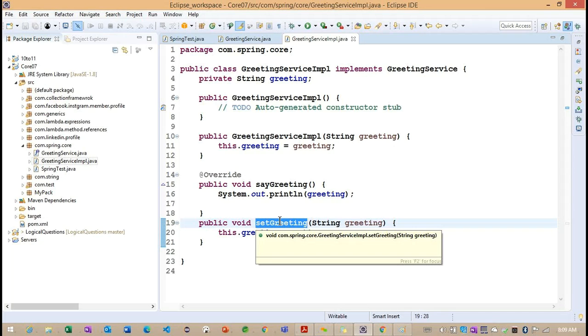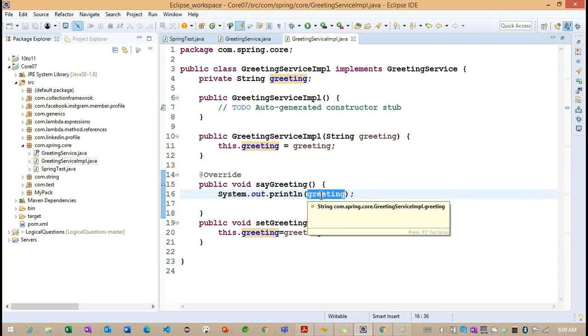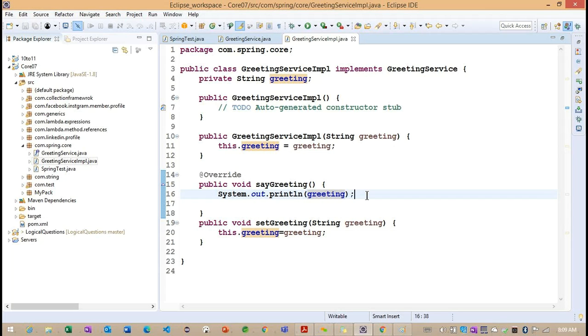Okay, back to here. Now what I want to write here, basically in our normal core Java, if I want to print this particular greeting message, what are the steps we are going to write here?